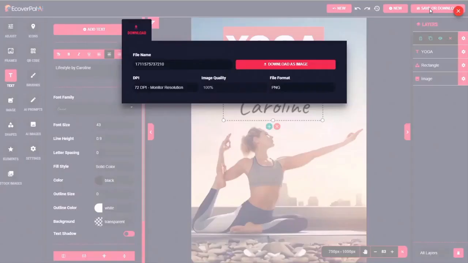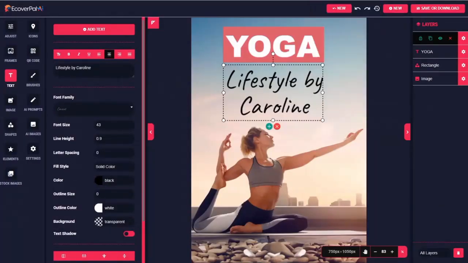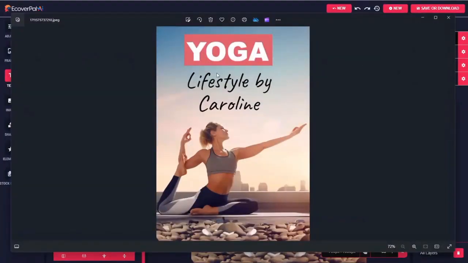Once again, click Save or Download. This time let's save it as a JPEG. And I can open it up on my computer and see that that one was for sure less than a minute to create a very nice custom eCover.